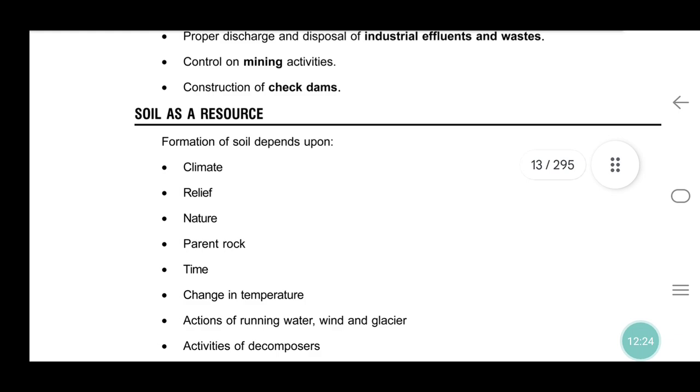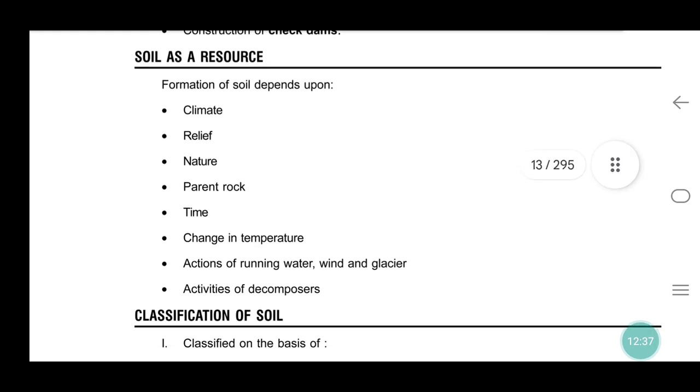Next is soil. Before that we discussed land as a resource. Here we discuss soil as a resource. It depends upon climate, relief, nature of parent rock, time, change in temperature, actions of running water, wind and glacier.